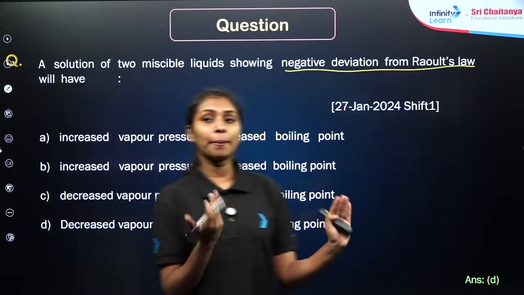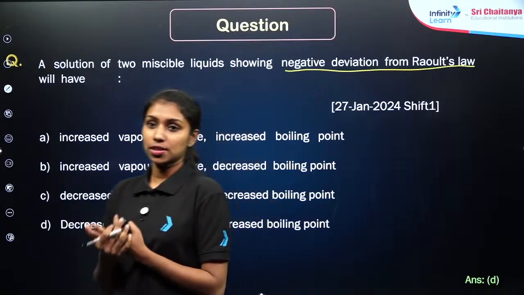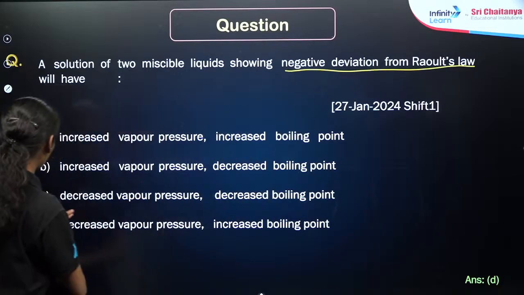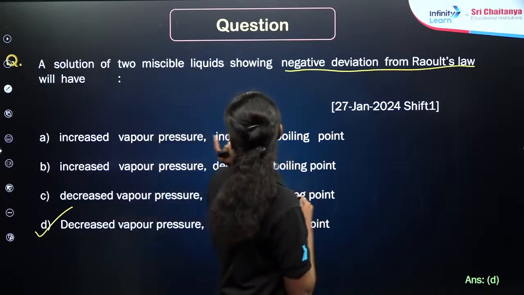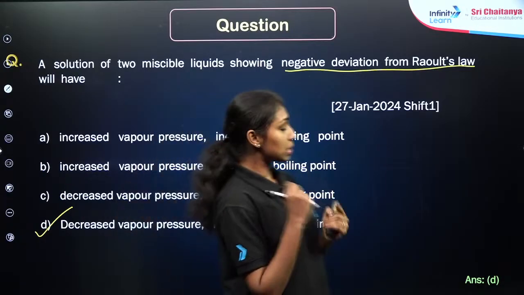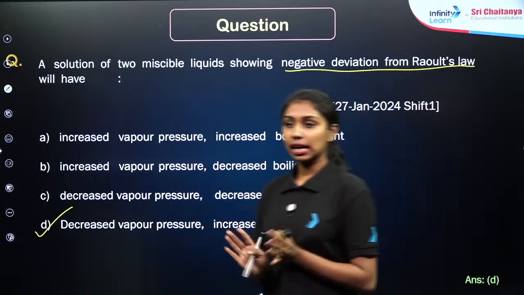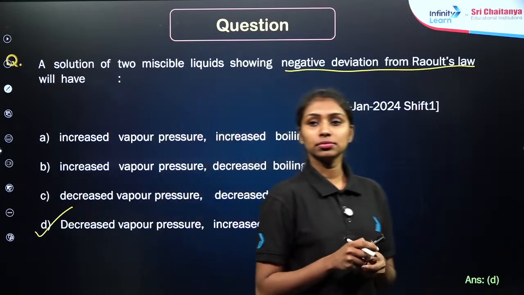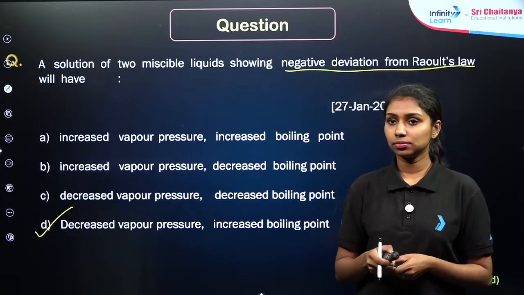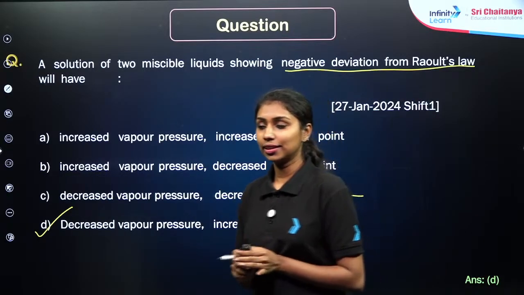And obviously, what will happen to the boiling point? We need more heat to boil the particular solution, right? So, decreased vapor pressure and increased boiling point is the condition for a solution made by mixing two miscible liquids having negative deviation from Raoult's law. Is that clear?